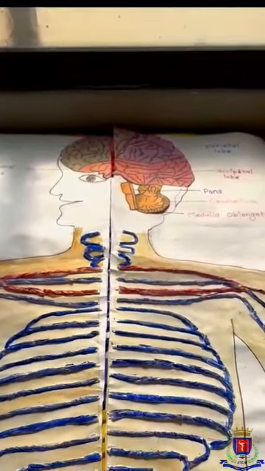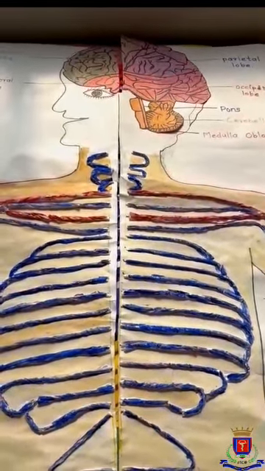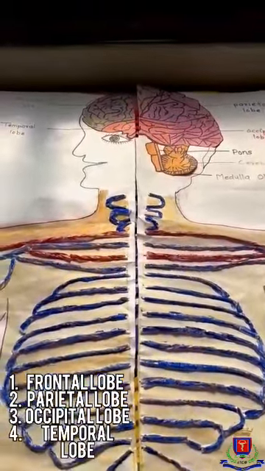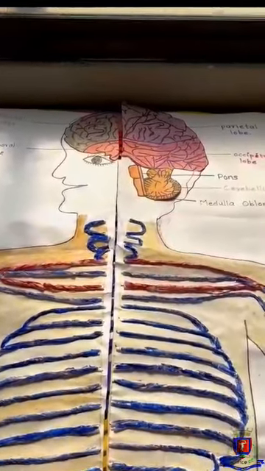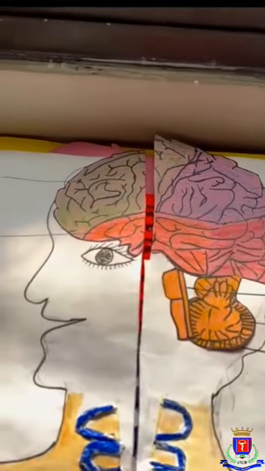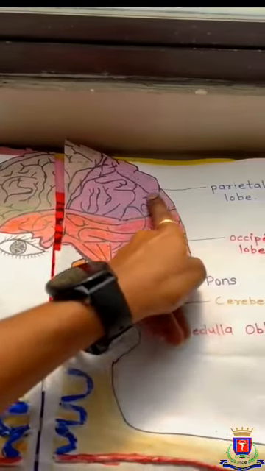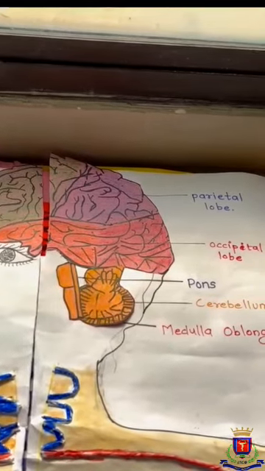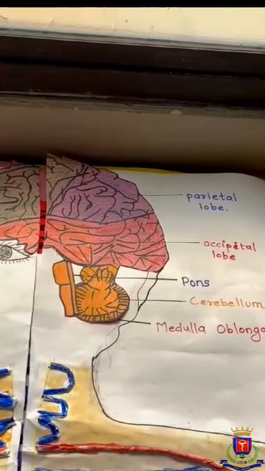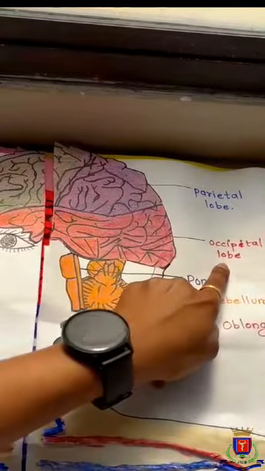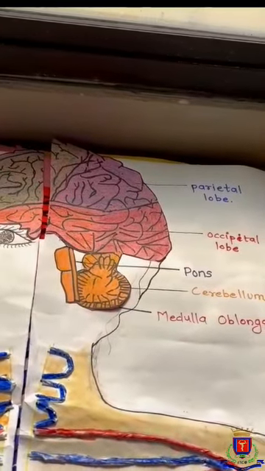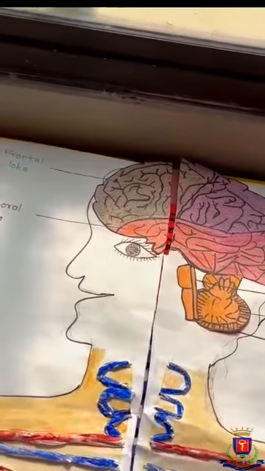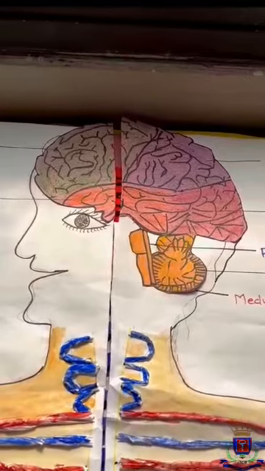Further, the cerebrum is divided into four lobes: frontal lobe, parietal lobe, occipital lobe and temporal lobe. Firstly, the frontal lobe, which controls the voluntary movement of our body. Second, parietal. Parietal receives the sensory input such as touch, pressure, heat or sensation. Third, occipital. Occipital is the visual processing area of our brain. And lastly, temporal. Temporal helps us to use our senses, like to access our memory, etc.